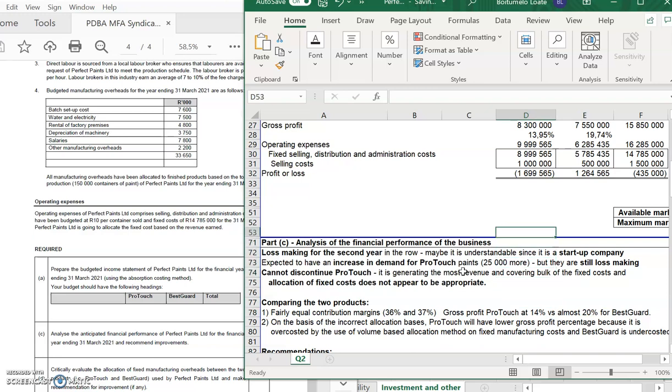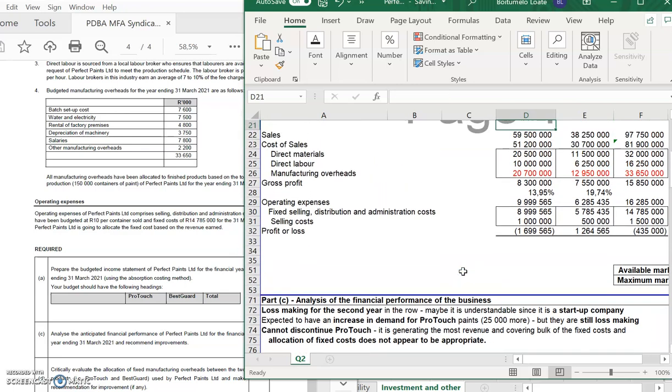Okay, the company is making a loss. So you could say that it's understandable given that it's a startup company. We expected to have an increase in demand for ProTouch, which is the ProTouch type of paint, but they are still loss making. The issue is you cannot discontinue ProTouch because it is generating the most revenue and covering the bulk of the cost. So if you were to look here at your sales figure, you're only getting 38.2 from BestGuard versus the 59.5. So a huge amount of revenue coming through that is able to cover your fixed costs on a ProTouch basis. Not a lot of people mention that.